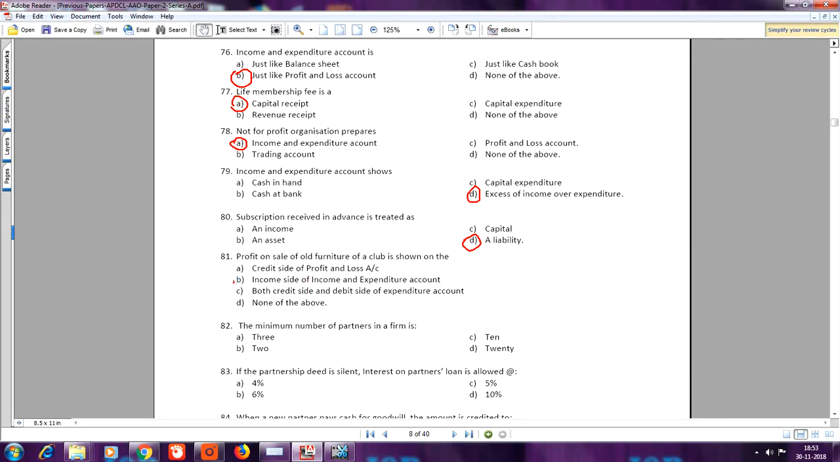Question number 82. The minimum number of partners in a firm is. Your answer is B, 2. Question number 83. If the partnership deed is silent, interest on partner's loan is allowed at. Your answer is B, 6%.